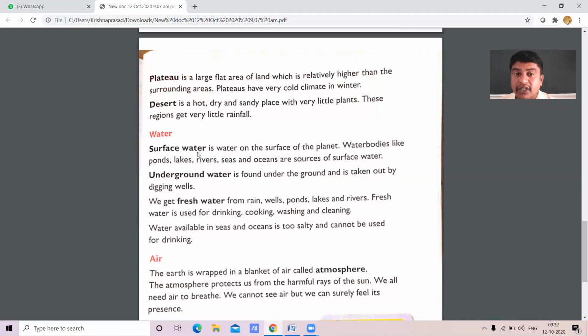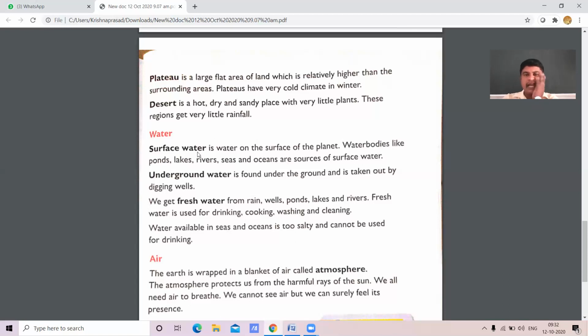And also rivers, seas, and oceans are some of the sources of surface water. Which are the sources of surface water? Ponds, lakes, and rivers. Ganga River, Kaveri River, Godavari River, Brahmaputra.